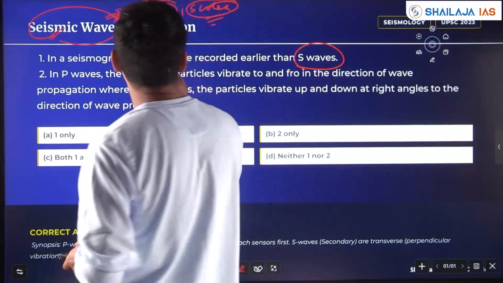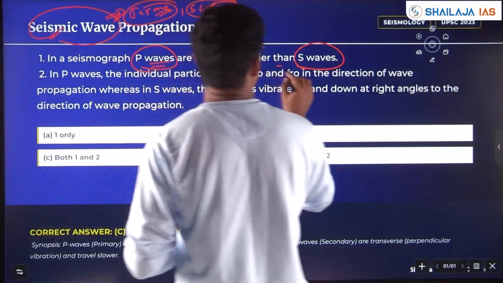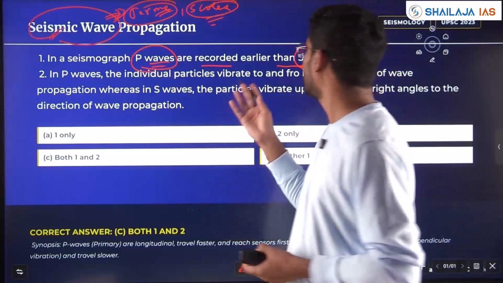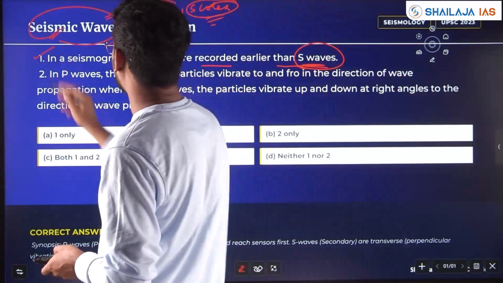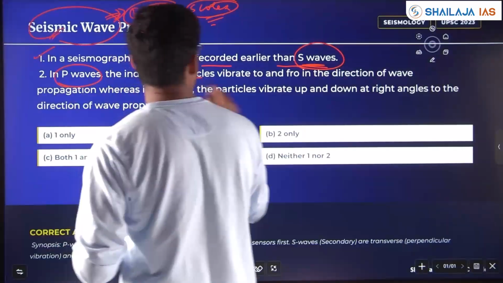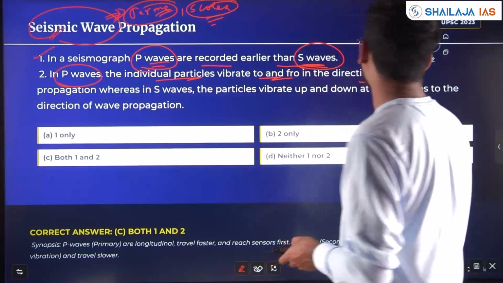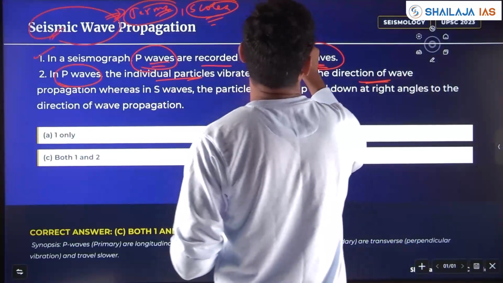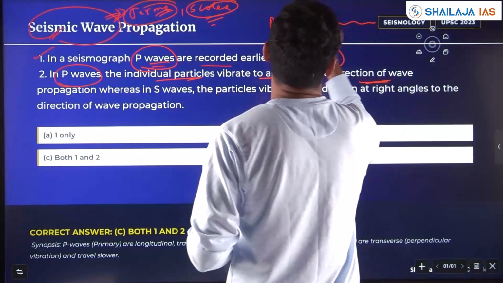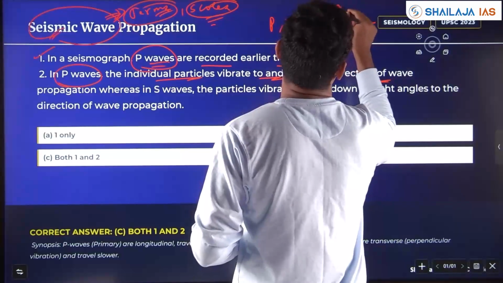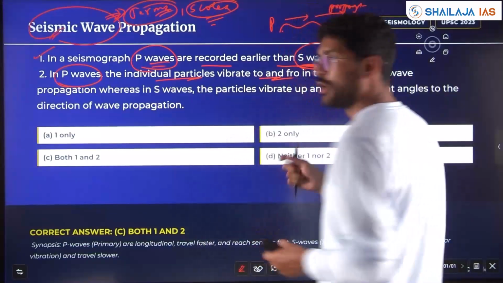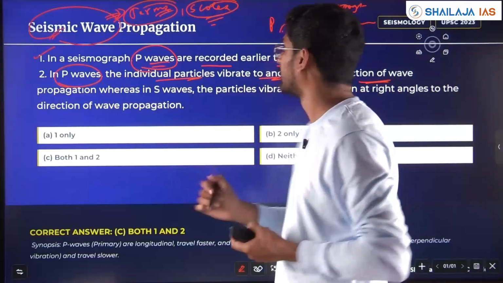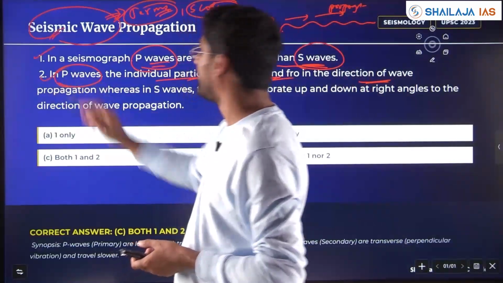So in a seismograph, primary waves are recorded earlier than secondary waves. Yes, P wave leads the secondary wave. Statement 1 is correct. In P waves, the individual particles vibrate to and fro in the direction of the wave. So in P waves, what happens if waves are moving like this? The direction of propagation is parallel or to and fro. The waves move to and fro in the direction. Yes, they are moving in parallel.